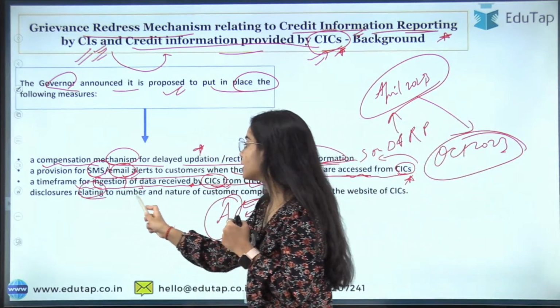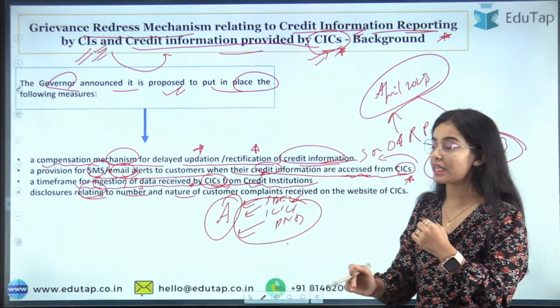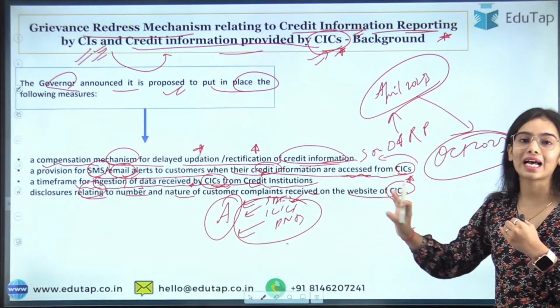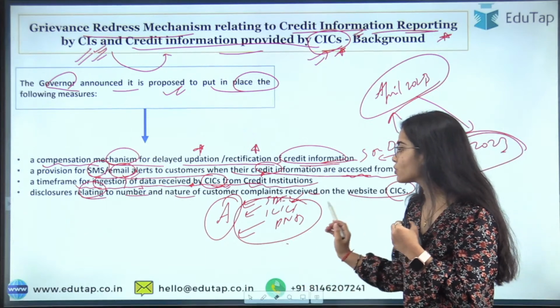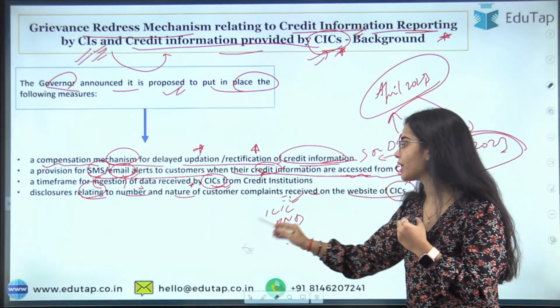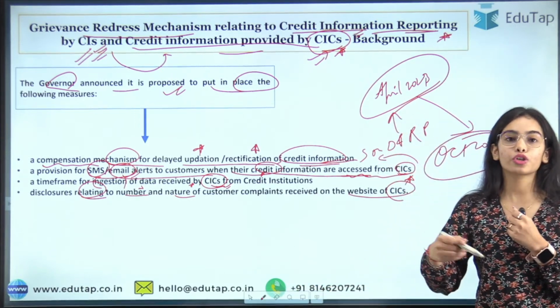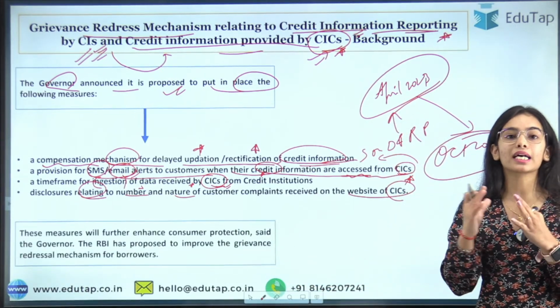Disclosures relating to the number and nature of customer complaints received on the website of the credit information company also have to be provided. These were the measures that the RBI said the credit information companies and the credit institutions should take for better customer protection.